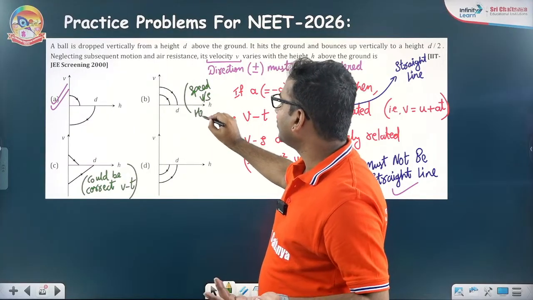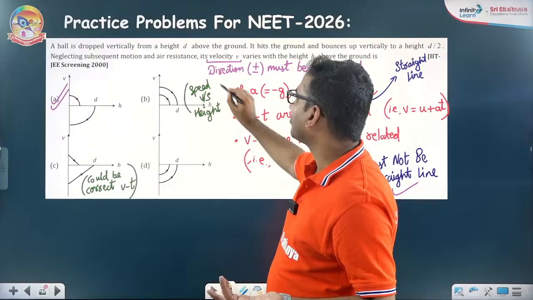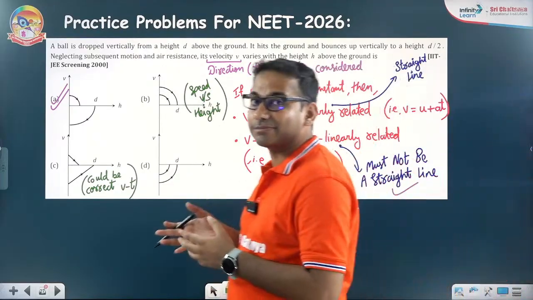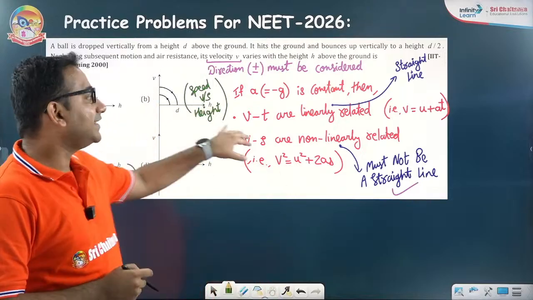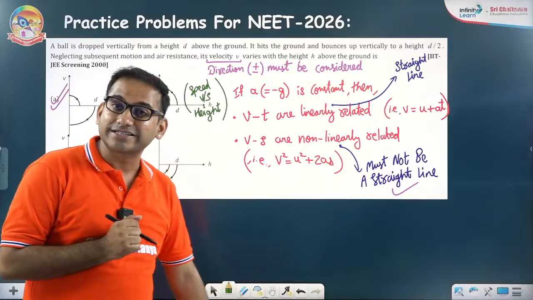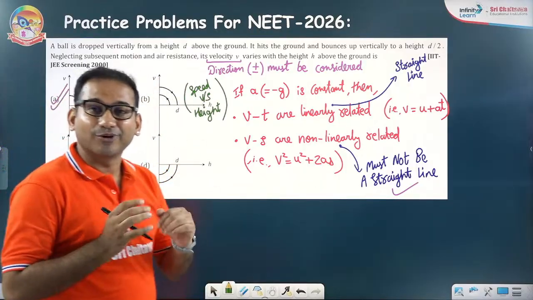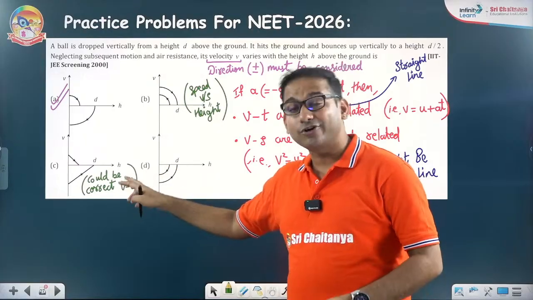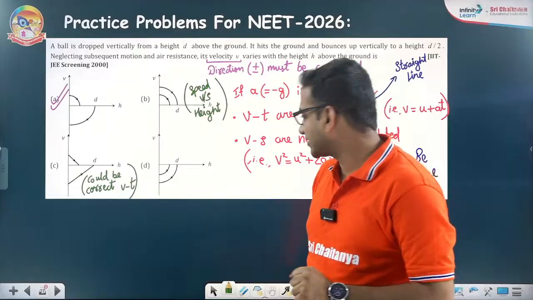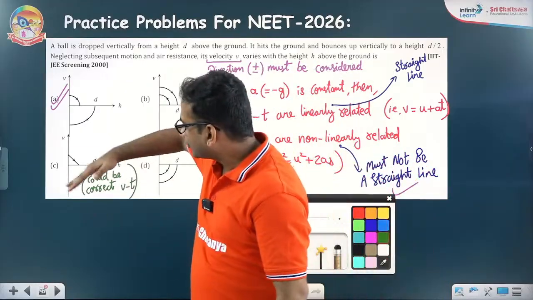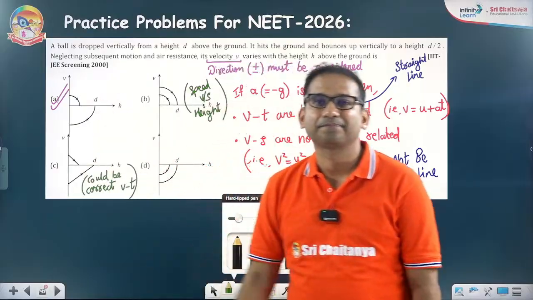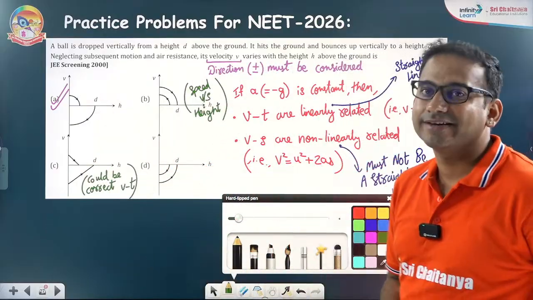What problem we are doing today is obviously important, but it is also important to consider if the examiner asks you a similar but not the same problem. Here we are dealing with VH, velocity versus height. What if the examiner is asking you speed versus height? Then this would be the correct option. What if the examiner is asking you velocity versus time? Then this would be the correct option. What about speed versus time, sir? For correct speed versus time, positive will remain positive, negative can be taken as positive, because speed can never be negative.